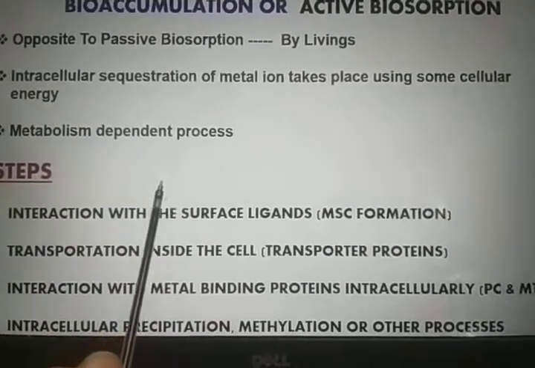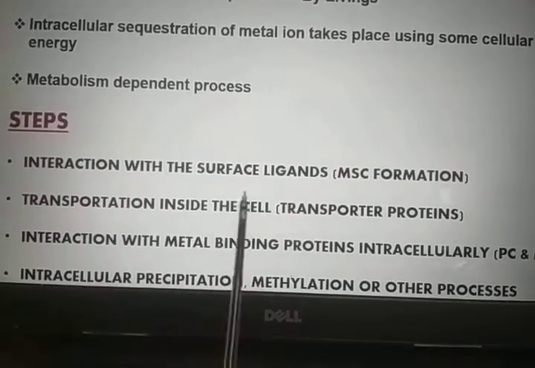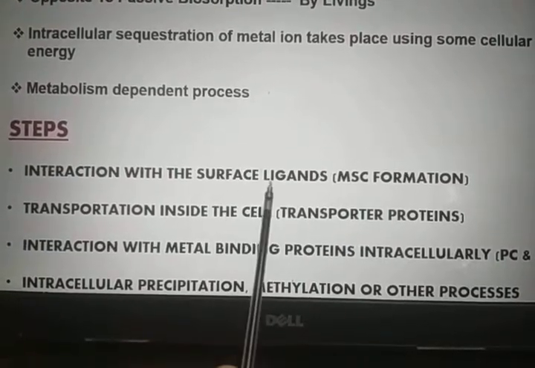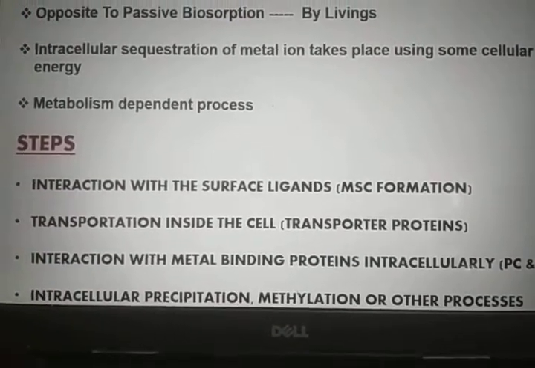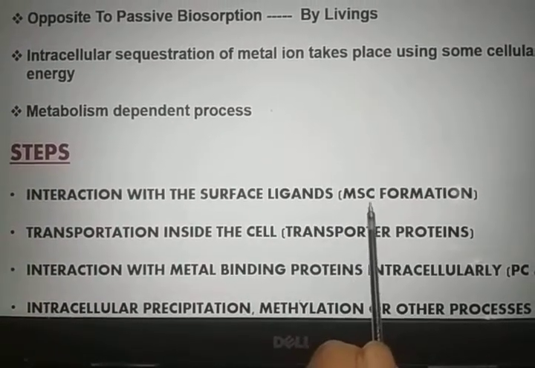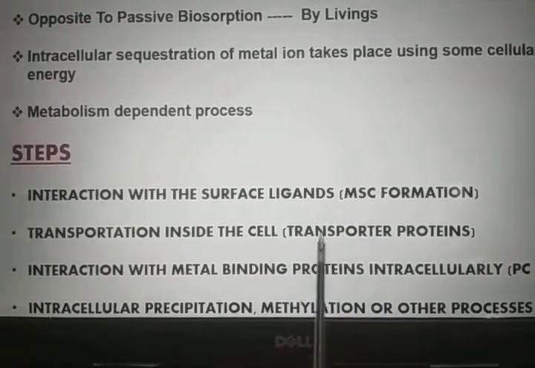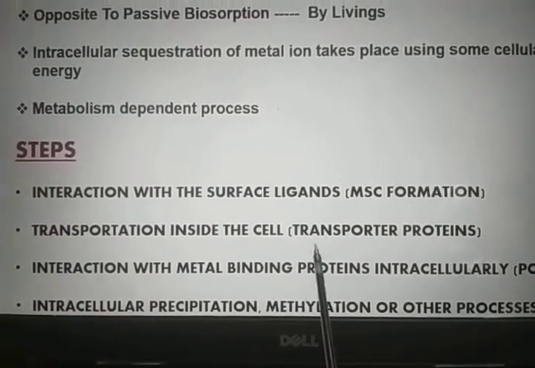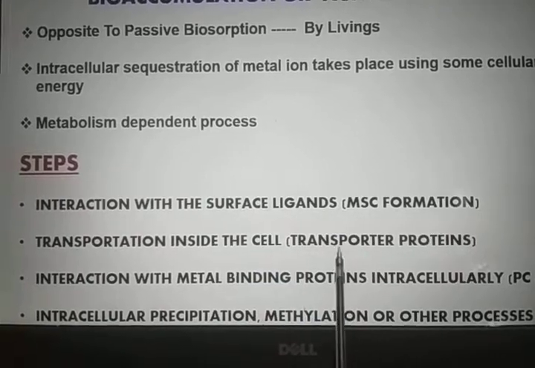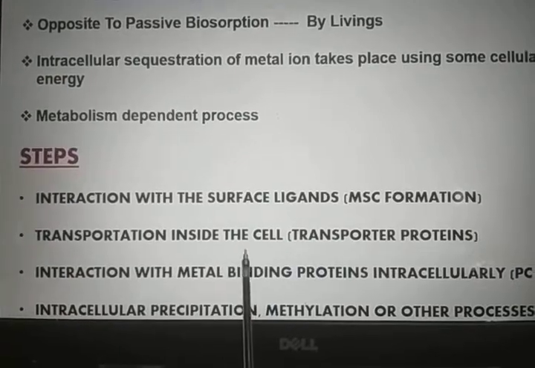So there are several steps of this process. First, the metal ions interact with the surface ligands. Surface ligands are again the functional groups which interact with the metal ion and form a metal surface complex. And further, using some transporter proteins and using the energy of ATP, this complex is then transported inside the cell.